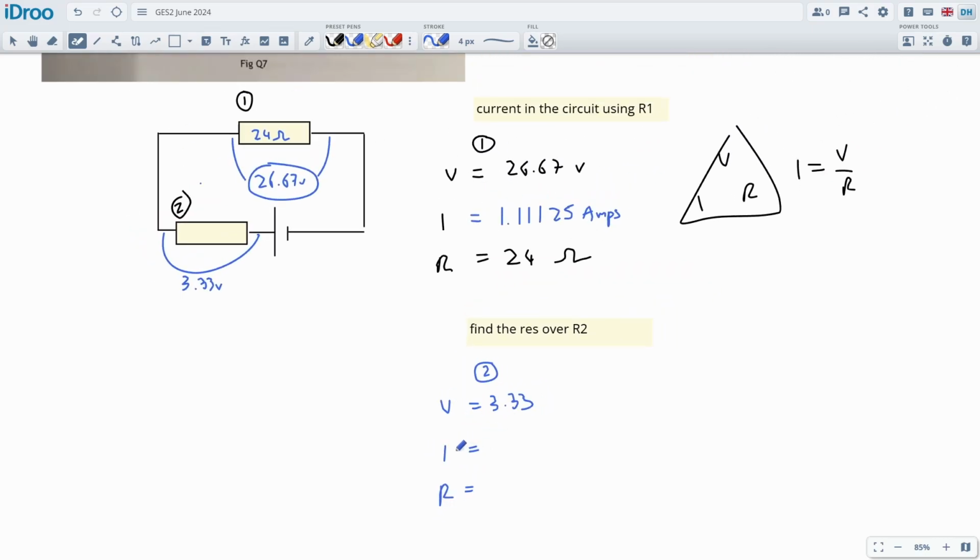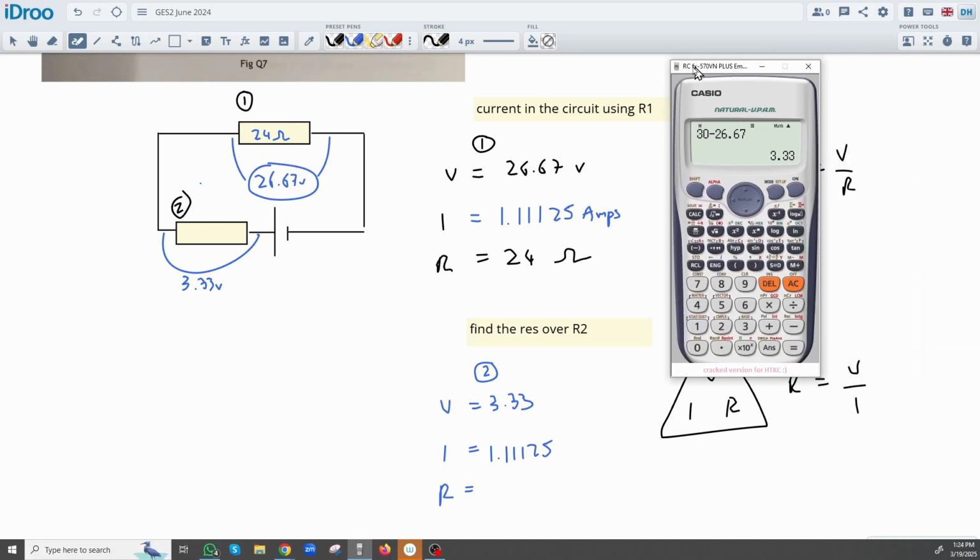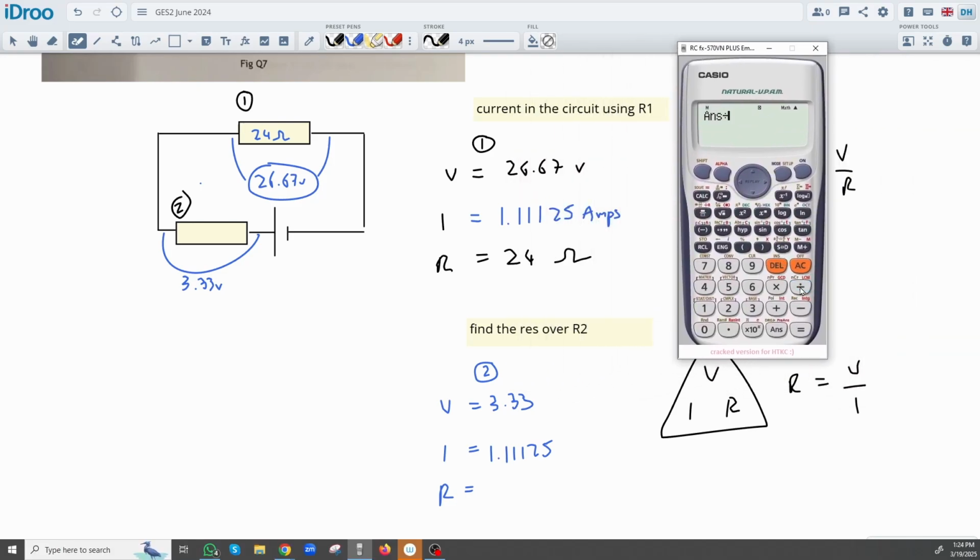All right. Current is going to be this 1.11125 amps going through it. So let's calculate the resistance of this. So VIR, again, a little bit different. R is equal to V over I, 3.33 divided by this number. So we got the 3.33 in my calculator because I just typed it in. Divide that by the 1.11125.